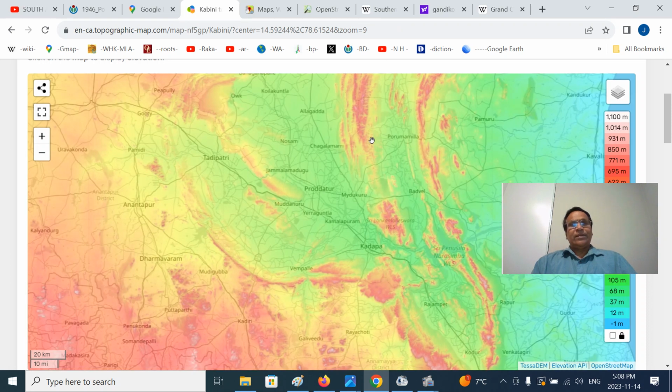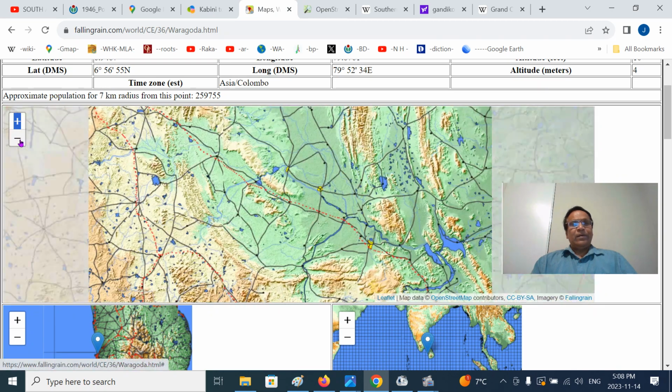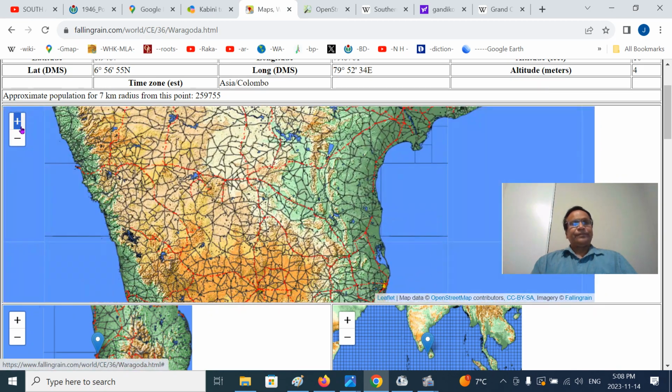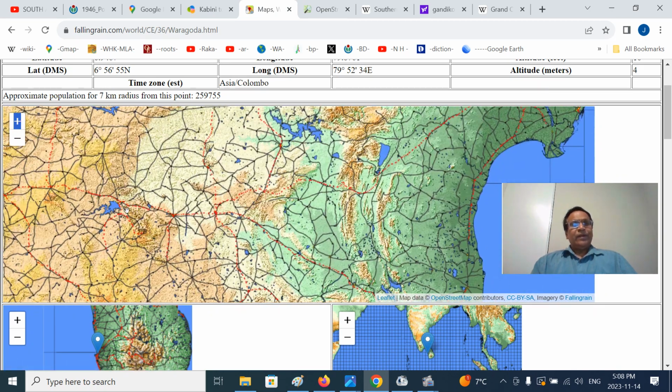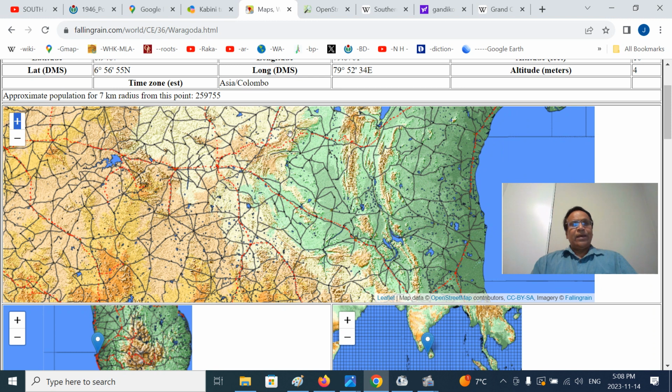The same thing. You can look at the same thing again from a broader perspective. You can see here the Tungabhadra Dam, the Srisailam Dam, Nalamala ranges. This is the ErraMala range.